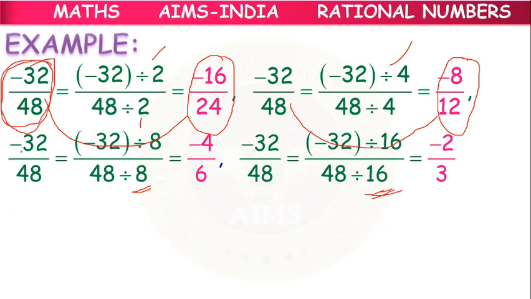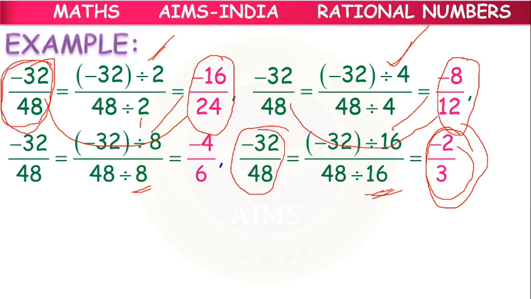So here minus 32 by 48 is there. Here we have divided by 2, then by 4, next by 8, next by 16. Finally, we have got minus 2 by 3. Still, can we divide? After 16, there is no common divisor for these two numbers. After 16, there is no other bigger number with which we can divide the numerator and denominator. So finally, we have got minus 2 by 3.